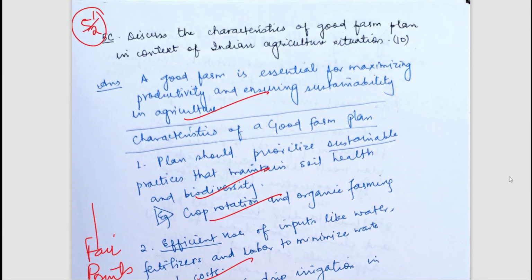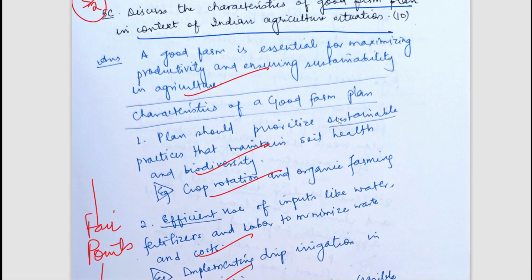The next question is discuss the characteristics of a good farm plan in context of the Indian agriculture situation. So what a good farm plan is, that is sustainable, that is giving high yields, that is giving us economic benefits, that gives us social benefits. All these things comprise a good farm plan.